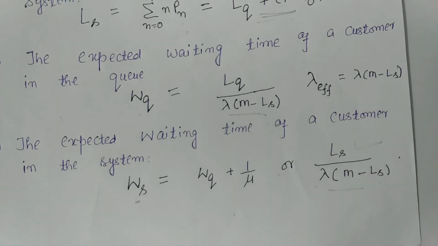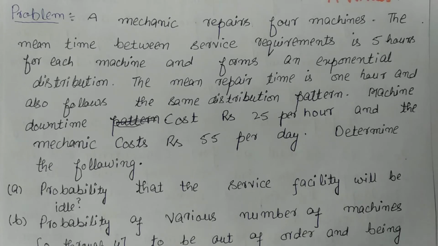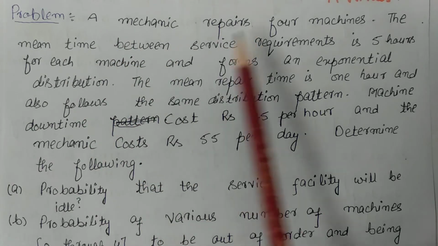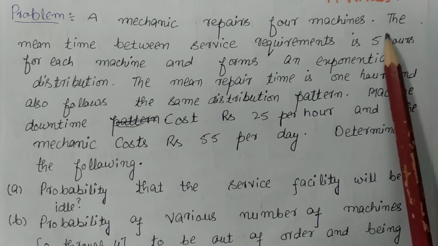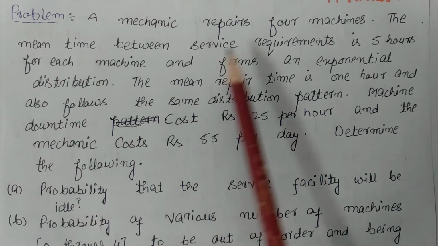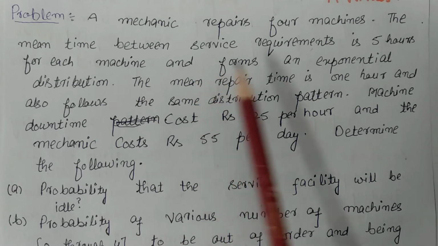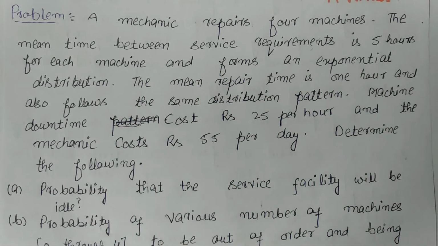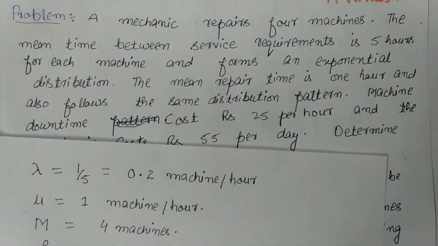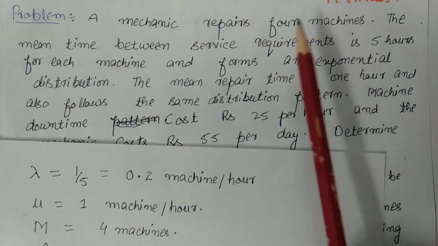Now we will discuss the problem. Here we are given a mechanic who repairs 4 machines. The mean time between the service requirement is 5 hours for each machine and follows an exponential distribution. Now we are given 4 machines.